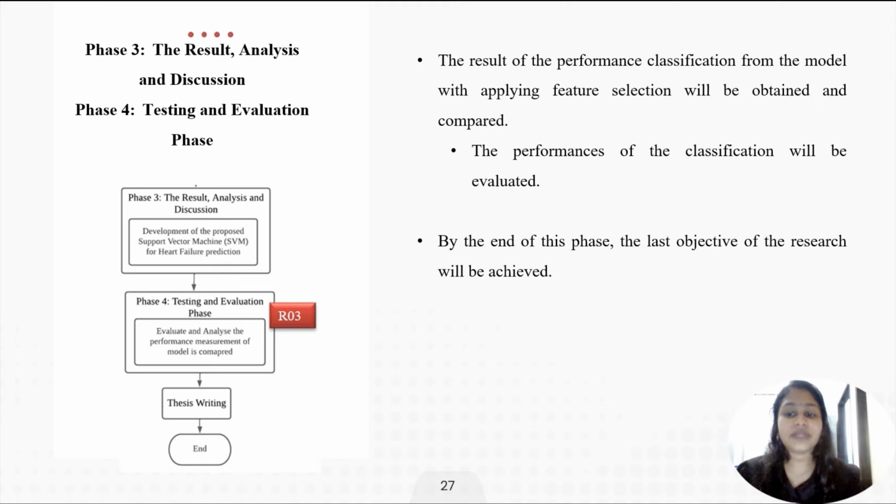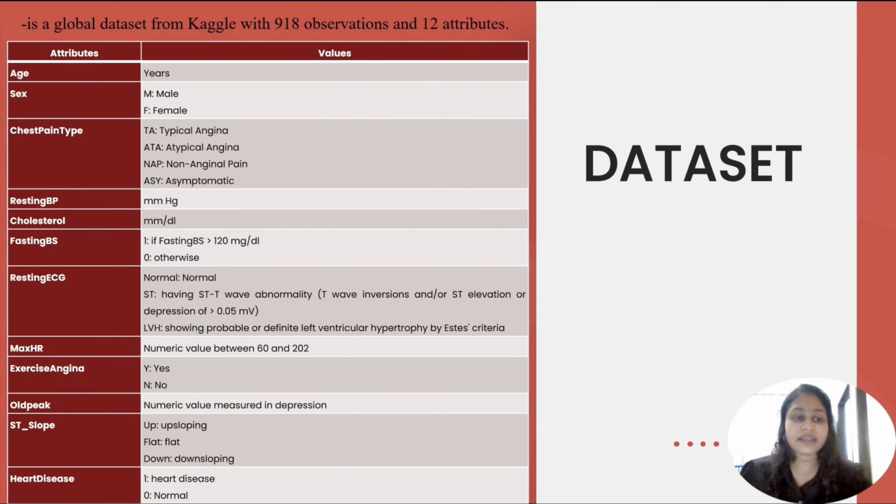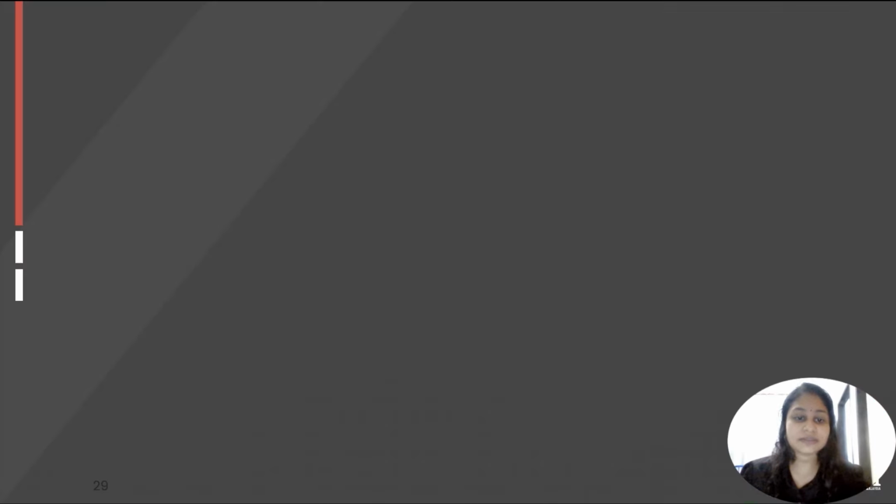The performance of the classification will be evaluated in terms of accuracy, precision and recall. By the end of this phase, the last objective of the research, which is to evaluate the heart failure performance using RFE SVM, acquiring accuracy, precision and recall, will be achieved. This is my dataset from Kaggle with 918 observations and 12 attributes.